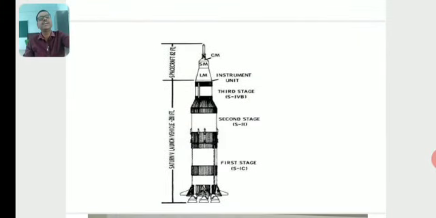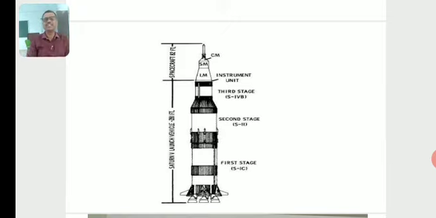Here is the diagram for a multi-stage rocket. First the instrument unit. Then the third stage is attached to the instrument unit, then after that a second stage, then after that a first stage.